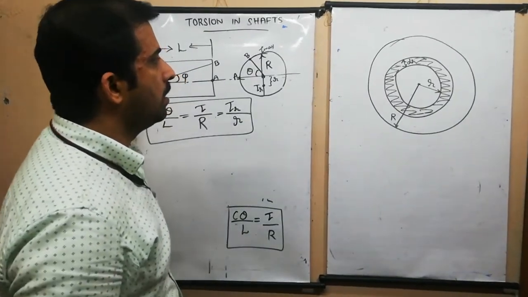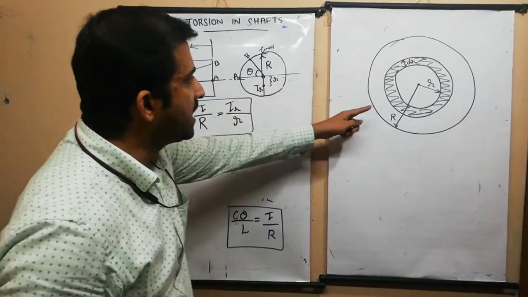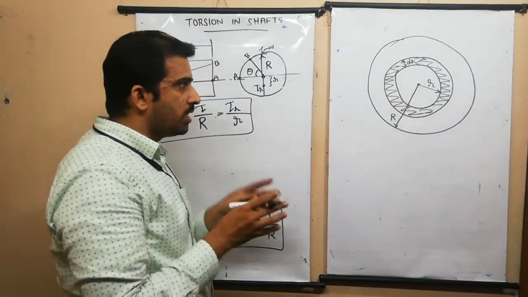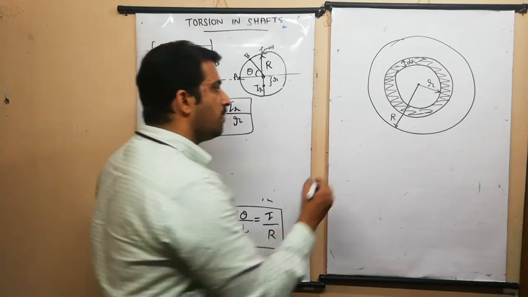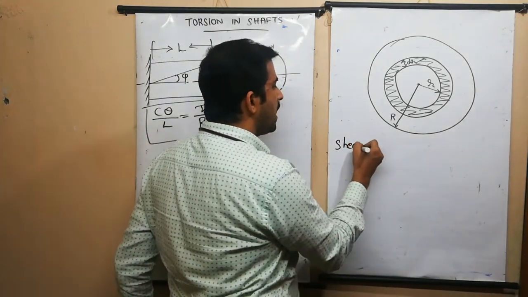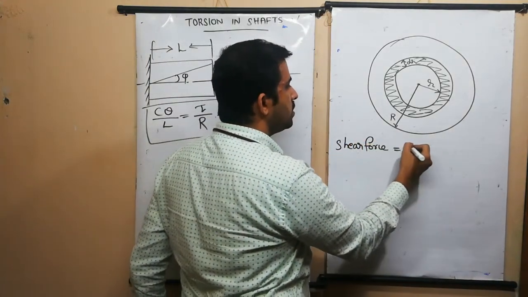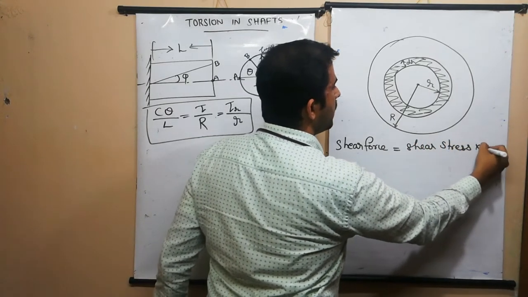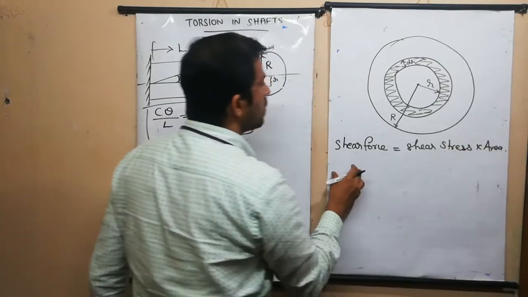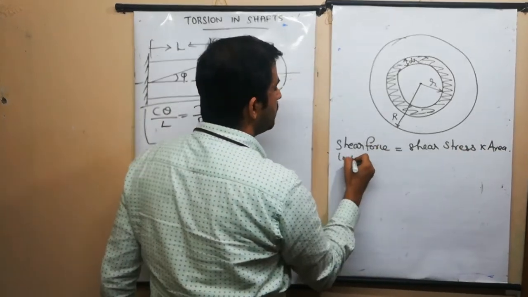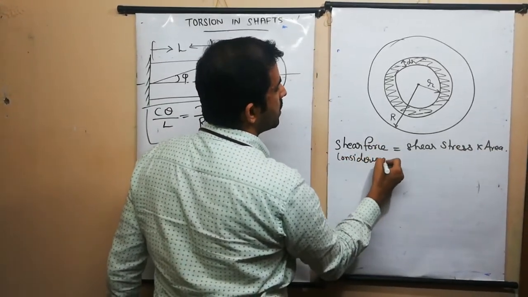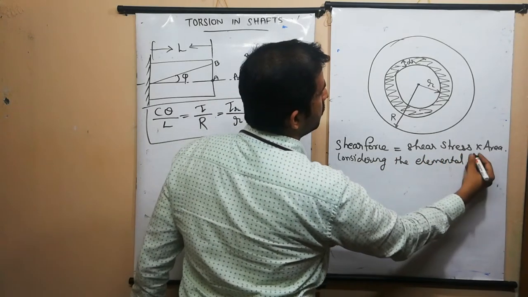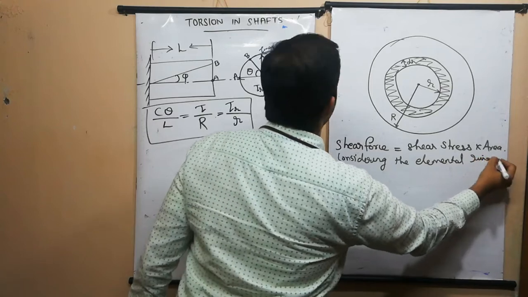Okay. Now we need to find the force acting on this ring. We know that shear stress is acting on the shaft during the torsion, so we should be aware that shear force is acting on the shaft. Shear force is equal to shear stress multiplied by area. So we are now considering the elemental ring.